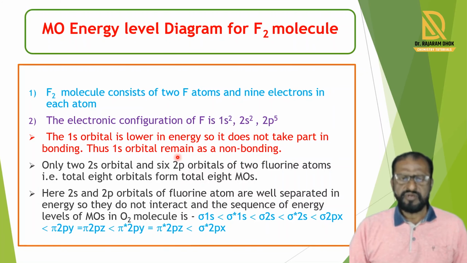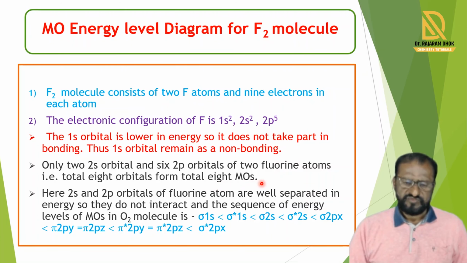This 1s orbital remains as a non-bonding orbital. So only two 2s orbitals and six 2p orbitals of the two fluorine atoms combine with each other and form 8